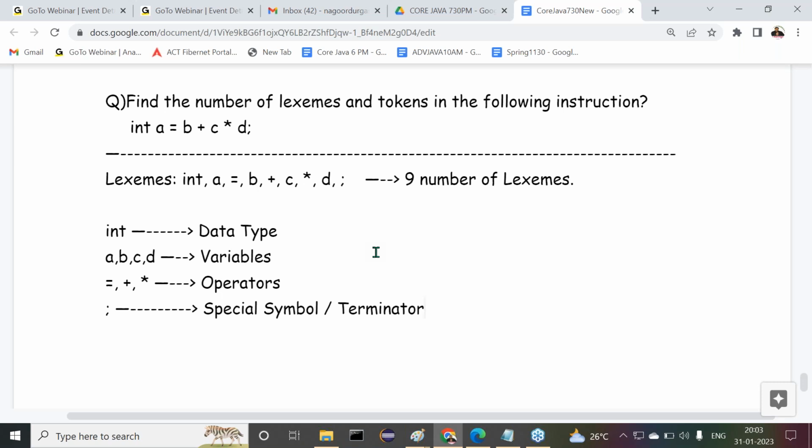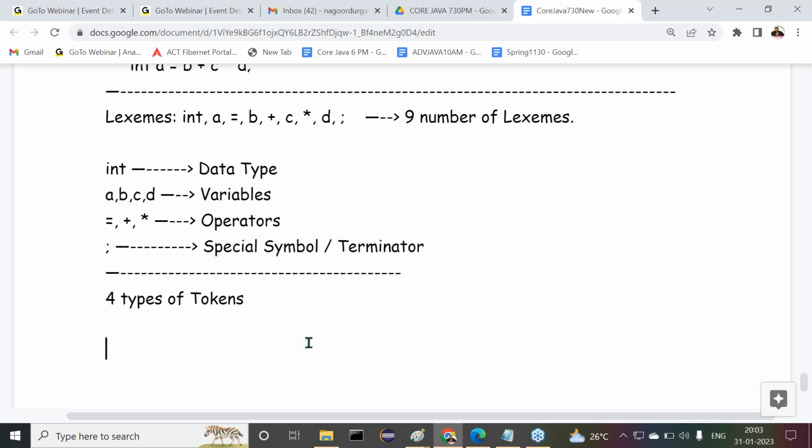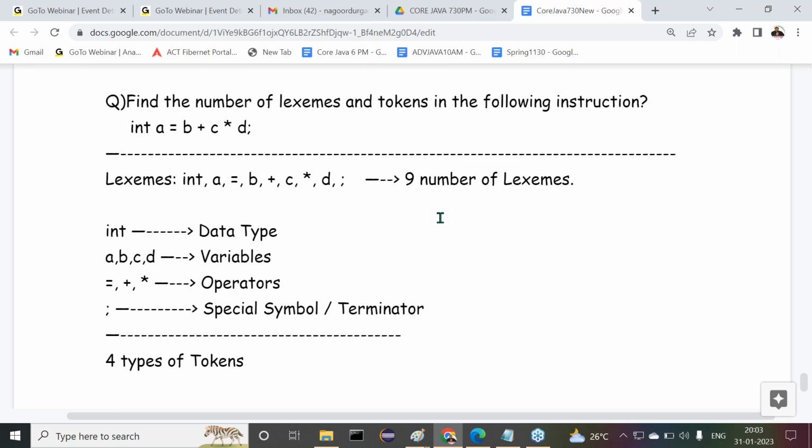All are completed or not? All the elements come under some groups or not? Now tell me, overall how many types of tokens are available here? 1, 2, 3, 4. Overall, four types of tokens exist. All of you are getting clarity or not? This is clear-cut information. All individual elements are lexemes, but each and every category is nothing but one token. Clear?